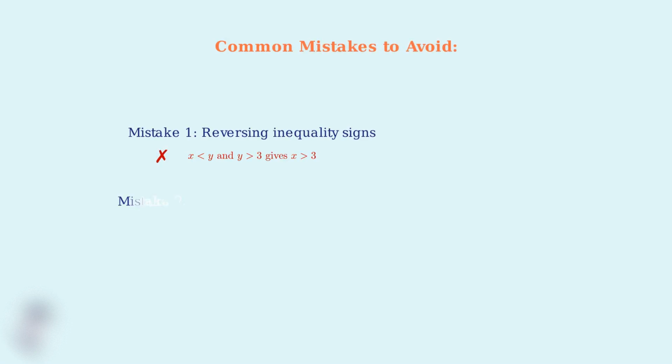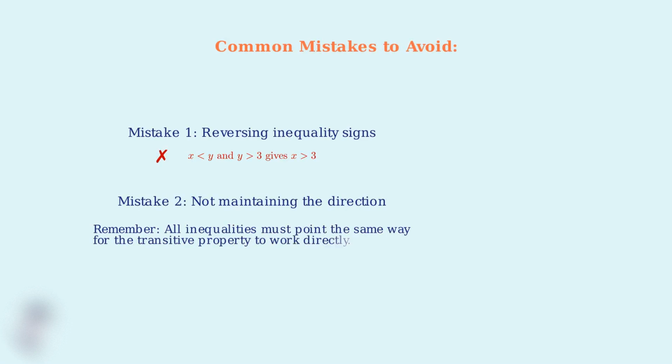The most frequent error is reversing inequality signs or not maintaining the direction. If x is less than y and y is greater than 3, you cannot directly conclude that x is greater than 3. All inequalities must point in the same direction for the transitive property to work directly. Remember, in our example, all the inequalities pointed in the same direction. x is greater than y, and y is greater than 3. Therefore, x is greater than 3. This consistent direction is what makes the transitive property work smoothly with algebraic variables.